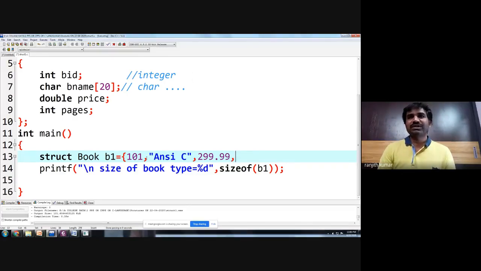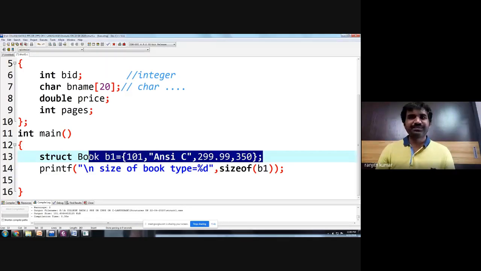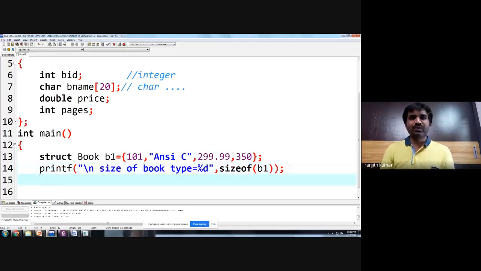And how many pages do you have in this book? Assume that you have 350 pages. Now close. Okay. So what are you doing here? You are creating a structure variable and you are storing values in the declaration. Now let us see how to print the values. So printf, printing book details.